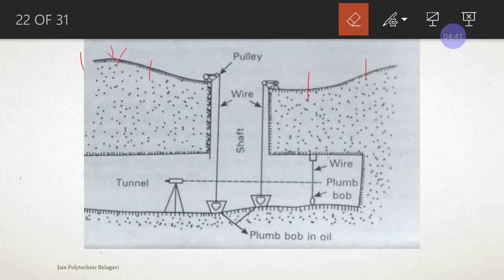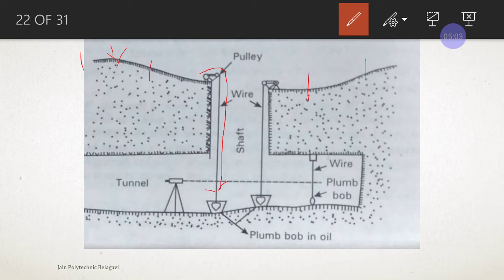Okay, once the shaft is prepared, with the help of a pulley at the end of the shaft, we will bring down the wire with a plumb bob attached at the lower end.